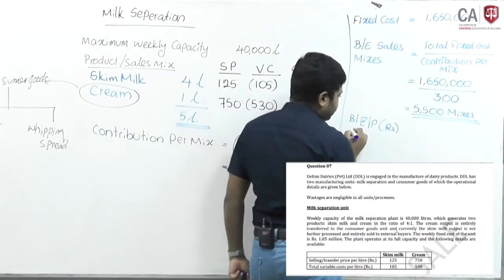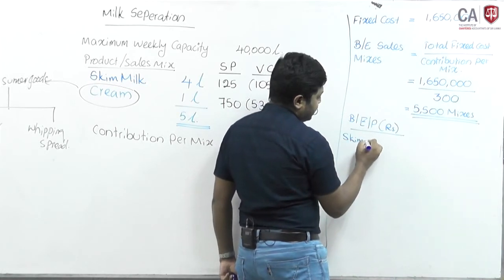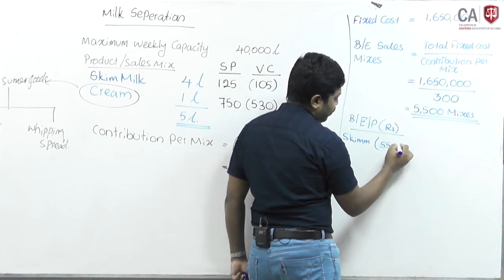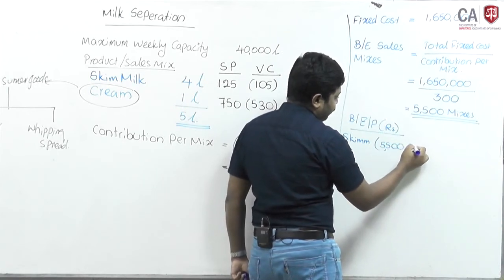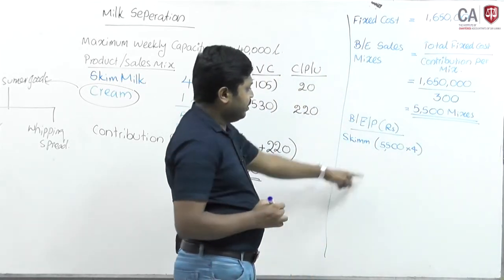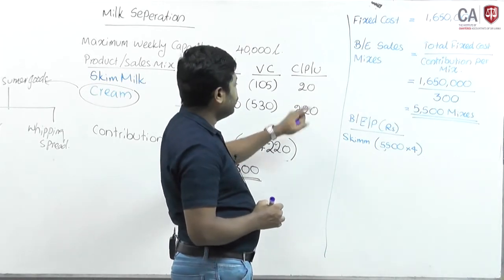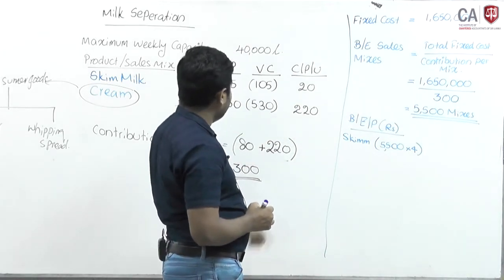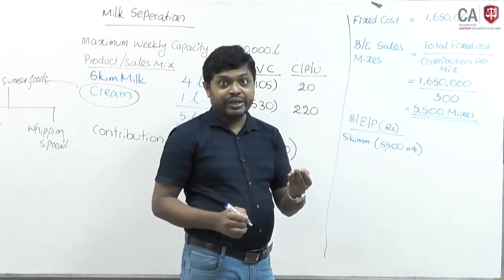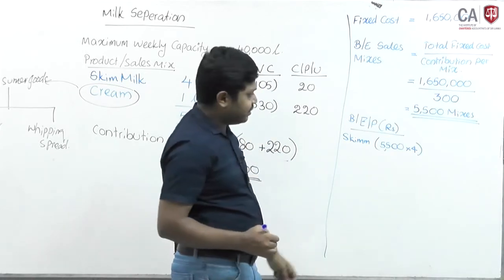Therefore, skim milk, out of this 5,500, 4 liters will be skim milk. Contribution per unit 20, so you can take 20 into 4, 80. Contribution per 4 units or mix, 80 rupees for skim milk.